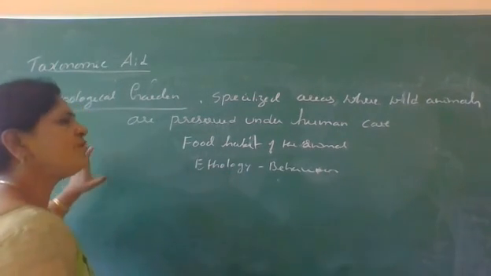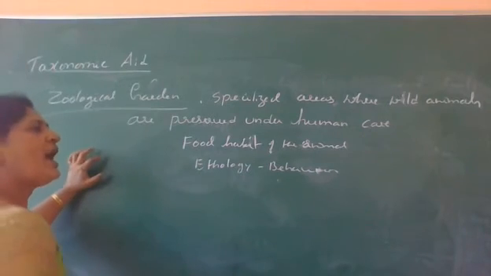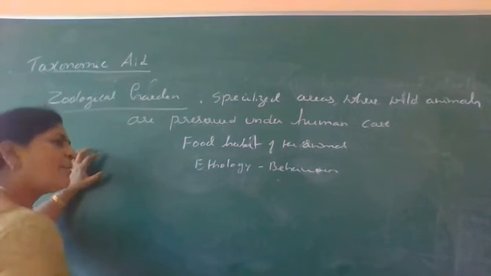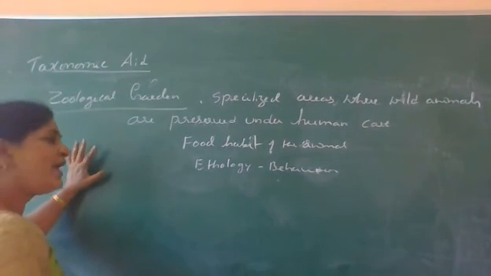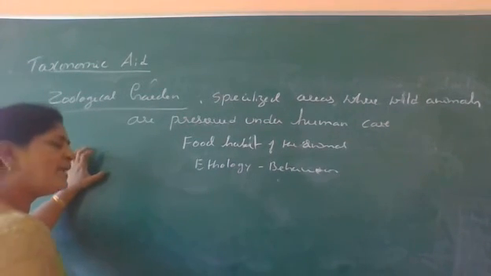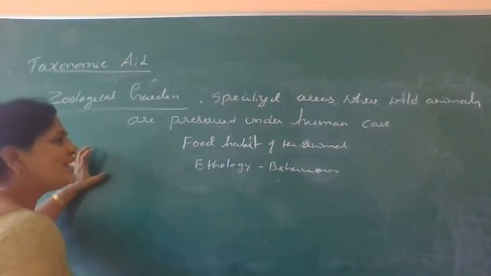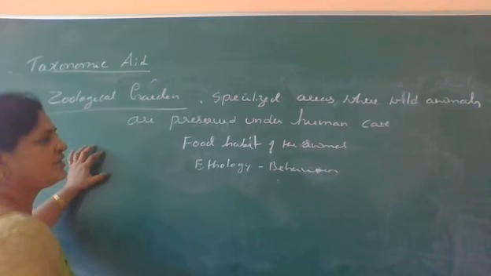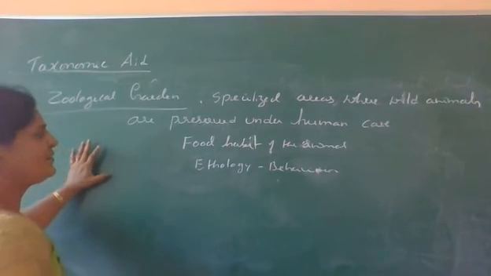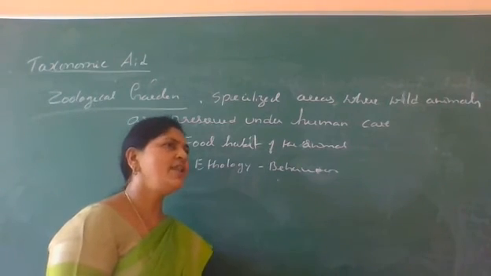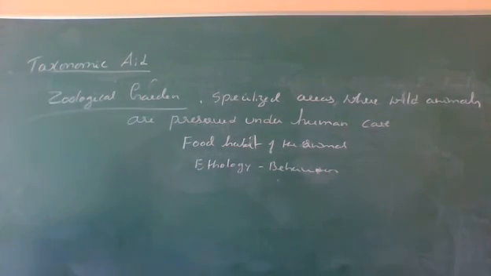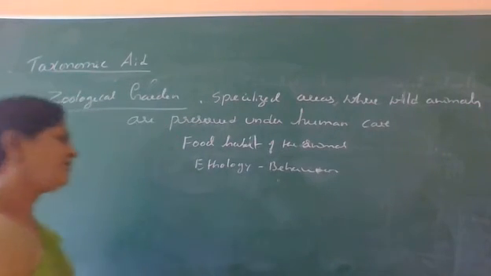This is meant to provide awareness among the public as well as students, that is, to educate the students and public, and also it is a natural research center for the researchers. That is called what? Zoo or zoological garden.